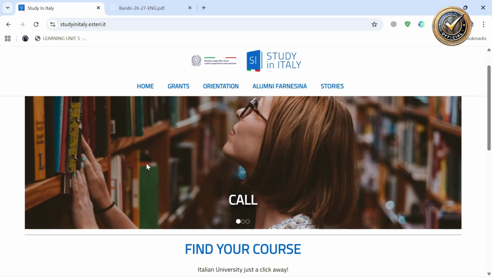Then we are going to see the eligibility requirements. The first is the passport or ID, a copy of which must be uploaded on the application portal, and the academic qualification required for your chosen program. The age limit: first year and second cycle and language is less than or equal to 28 years old. Then PhD is less than or equal to 30 years old, while research is less than or equal to 40 years old.